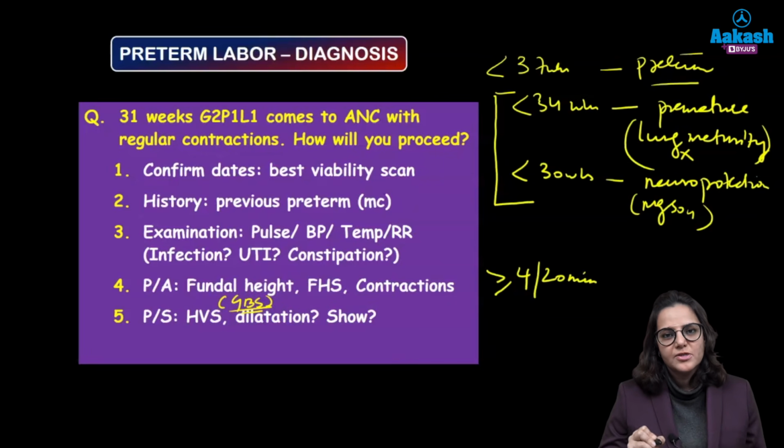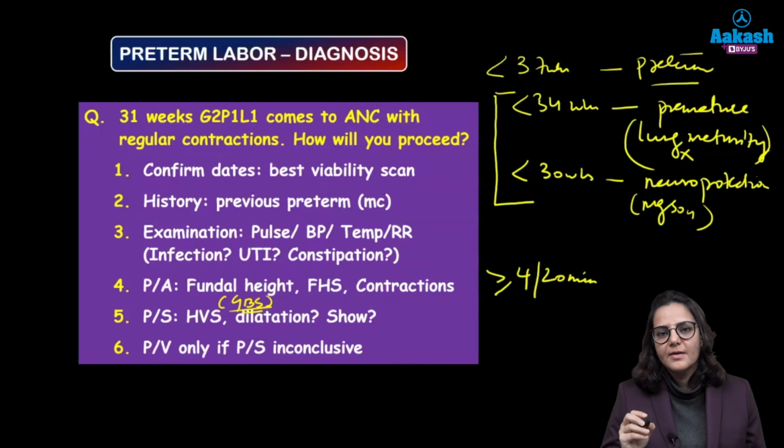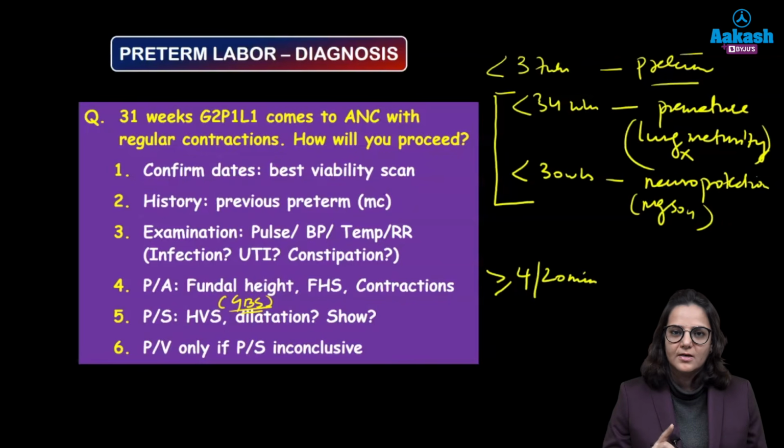And we will also check for the dilatation of the cervix, if we are able to see, and if we are able to see show or not, okay? Only after the per speculum examination, we go ahead with the per vaginal examination. Per vaginal examination is only done if the per speculum examination is inconclusive.